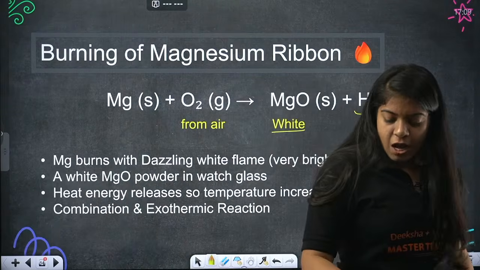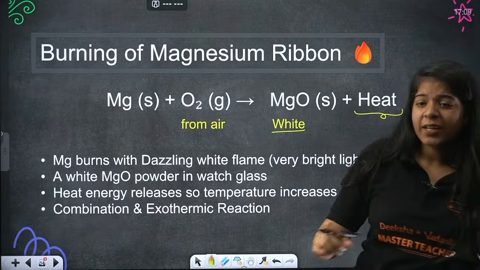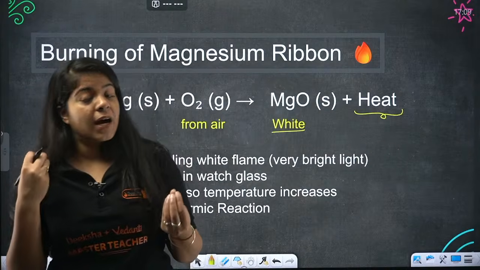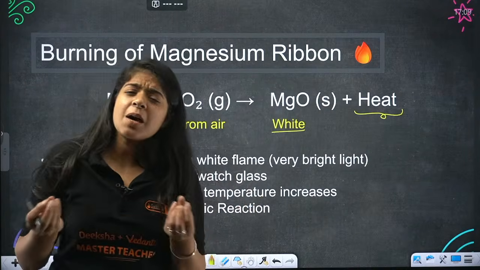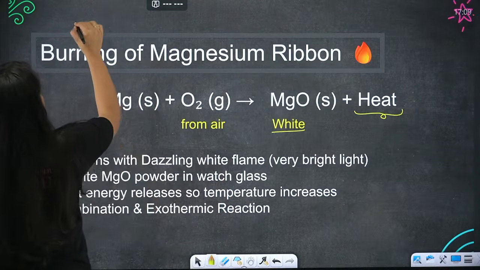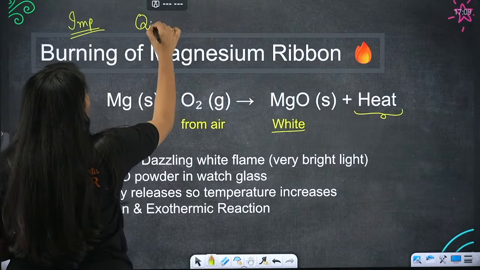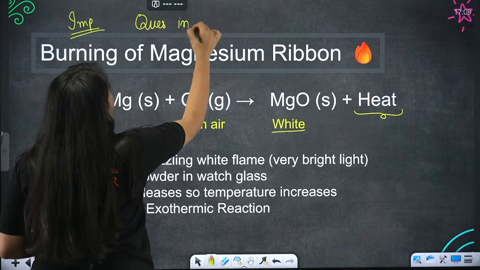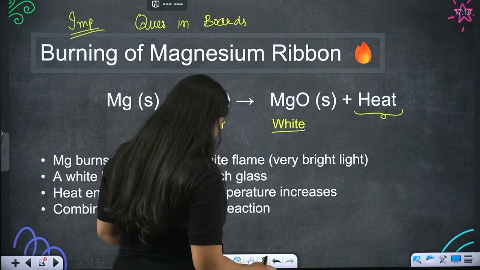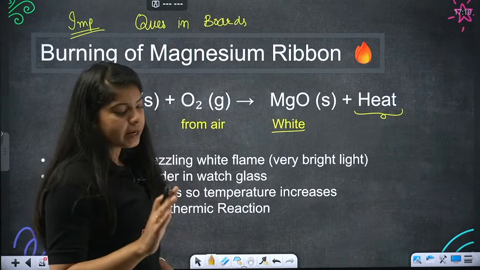Now this reaction has some properties that we are going to see. And beta, this is very important. A direct question in boards can be asked from this particular reaction.